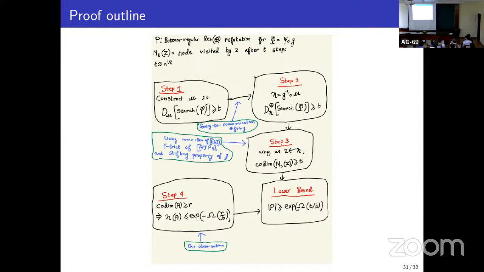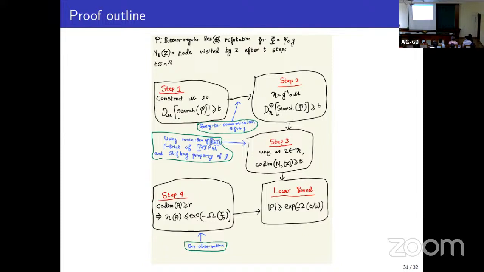Then using query to communication lifting theorems, we show that the parity decision tree complexity of the search problem on the lifted space is high. And then using some technical things, we show that if we sample Z from this lifted distribution, with high probability it lands at a node whose codimension is at least T. T is like n power 1 by 6 here.